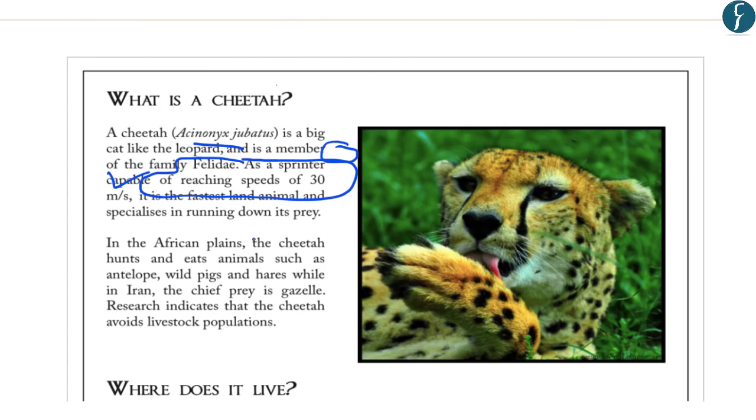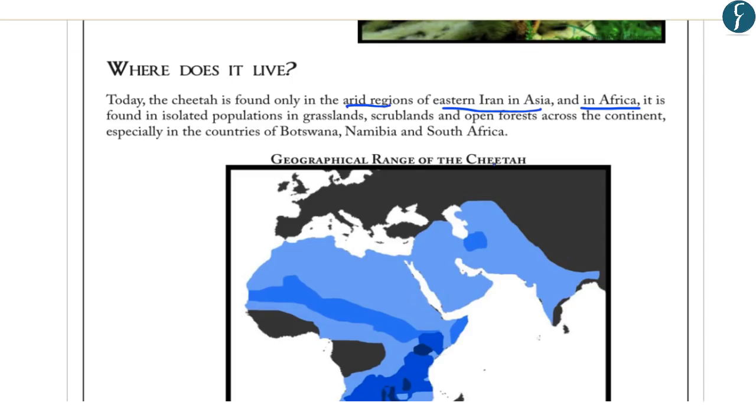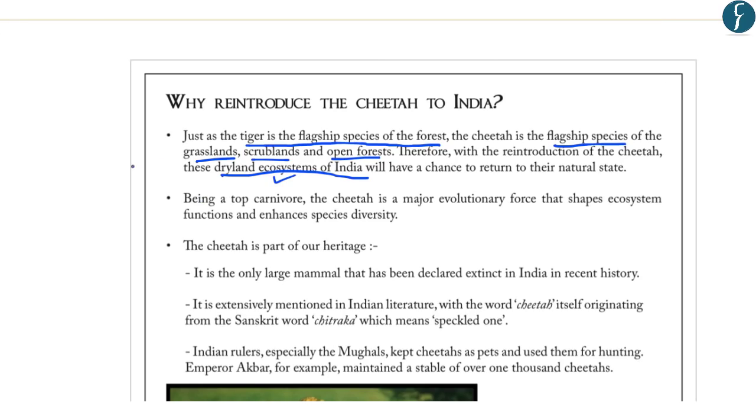So the important points that emerge from the prelims point of view are, first, that the cheetah is the fastest animal on land. The second important point is that it is only found in the arid regions of eastern Iran in Asia and in parts of Africa. The third important point is that it is a flagship species of grasslands, scrublands and open forests. And by conserving this species, it will be possible for us to conserve the grassland and open forest ecosystem, or simply the dryland ecosystems.